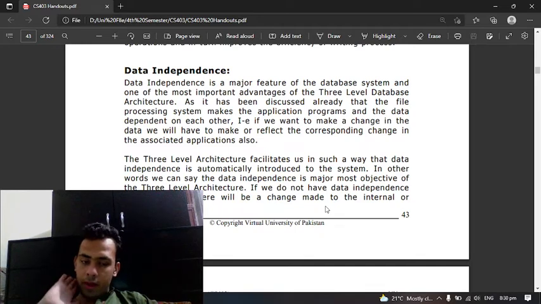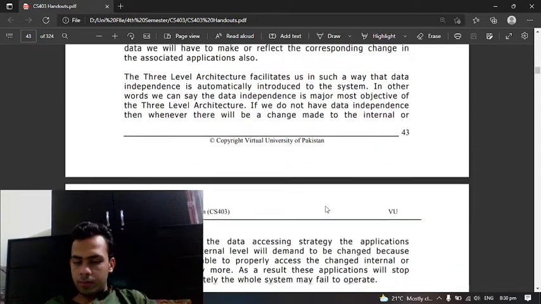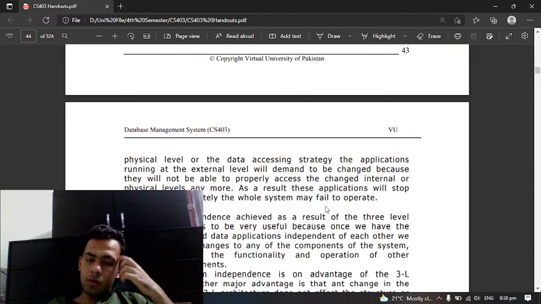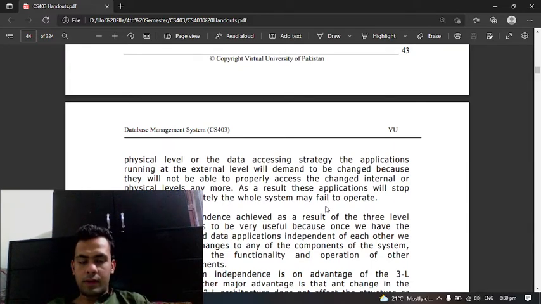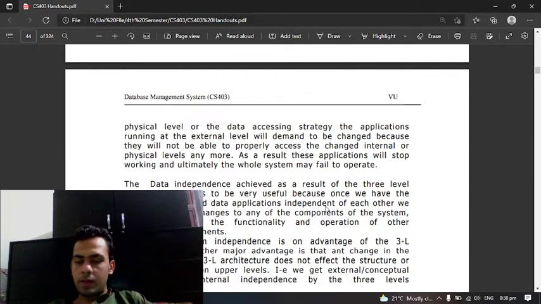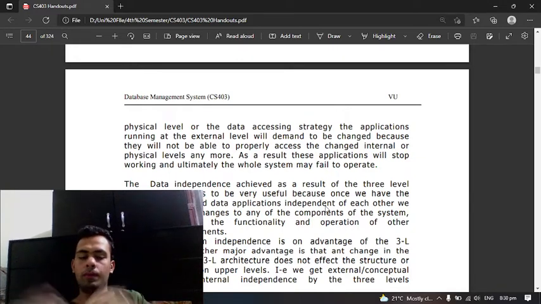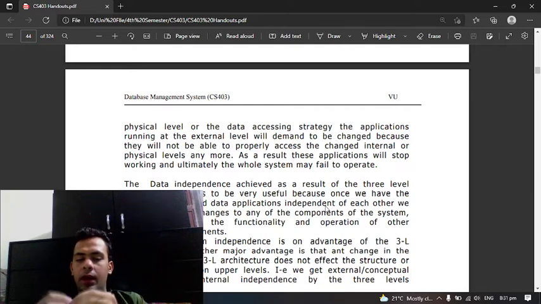If we do not have data independence, then whenever a change is made to the internal or physical level or the data accessing strategy, the applications running at the external level will need to be changed because they will not be able to properly access the internal or physical level anymore. As a result, these applications will stop working and ultimately the whole system may fail to operate.